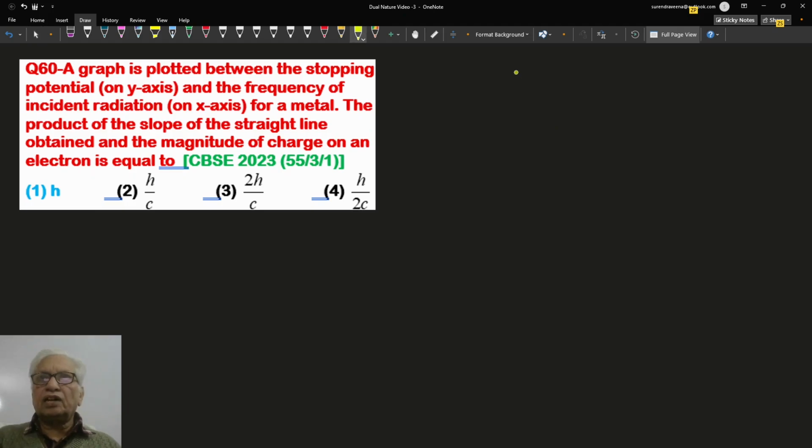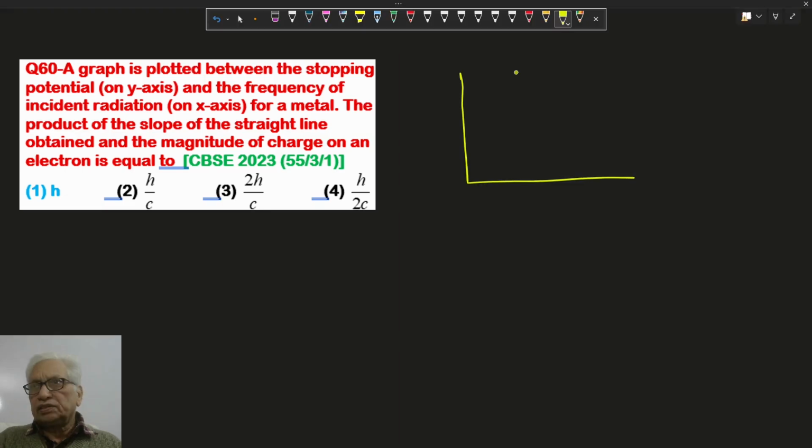Hello. A graph is plotted between the stopping voltage and frequency. This is the graph between the stopping voltage or kinetic energy and the frequency, and this is the threshold frequency, below which there is no photoelectric effect. The product of the slope of the straight line obtained here with the charge e, we have to find.